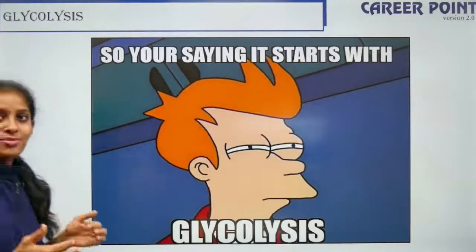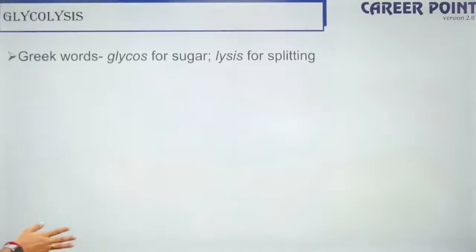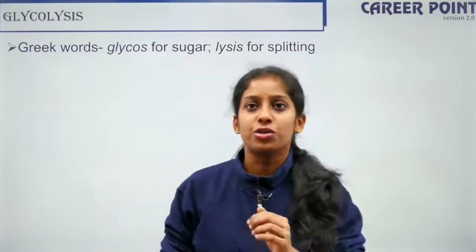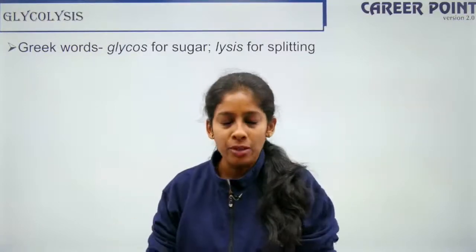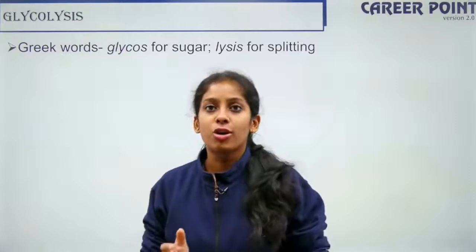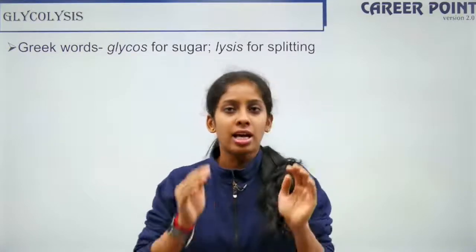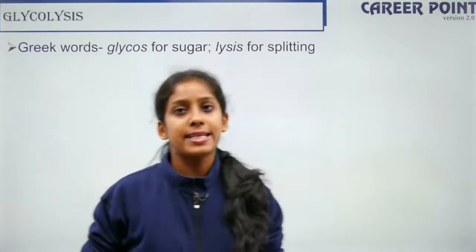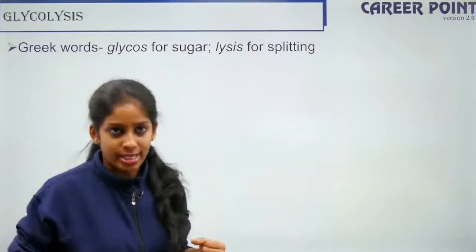Yes, so as the meme says, it all starts with your glycolysis. So what is this glycolysis? The word glycolysis is not of Indian origin, because the Indian roots go back to Sanskrit, right? But this term glycolysis belongs to a Greek word where you can split glycolysis into two parts, glyco, then lysis. So glyco means sugar, lysis is breaking down. So you break down sugar to give you your pyruvate.